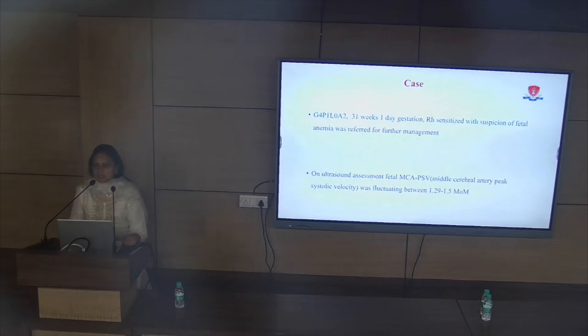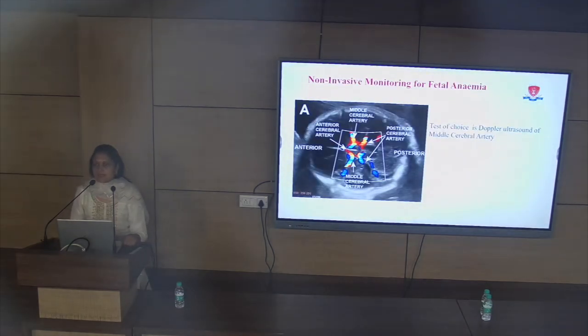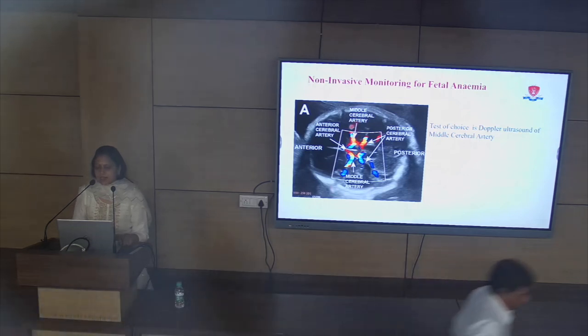So non-invasively we monitor fetal anemia by middle cerebral artery peak systolic velocity. As the resident told, it is a high output state of fetal anemia, so blood is transferred to vital organs, and in vital organs this middle cerebral artery reflects that high throughput condition.